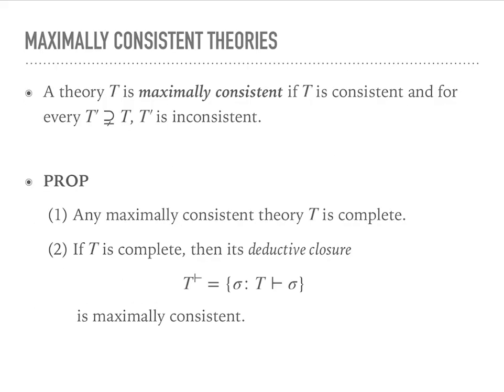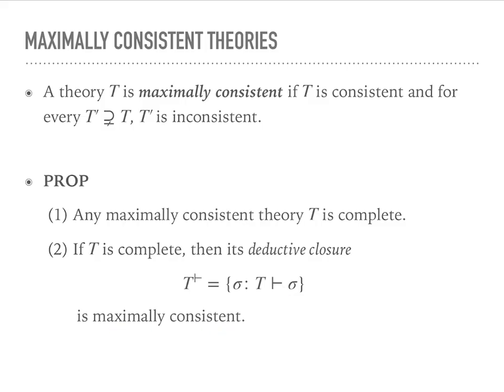It is often helpful to look at complete theories through a little bit of a different concept, namely that of maximal consistency. So a theory is maximally consistent if it is consistent and it has no proper consistent extension. And the connection with completeness is pretty straightforward, namely any maximally consistent theory is complete. And if T is a complete theory, then the deductive closure of T, given by this, so looking at all the sentences that T can prove, is maximally consistent.